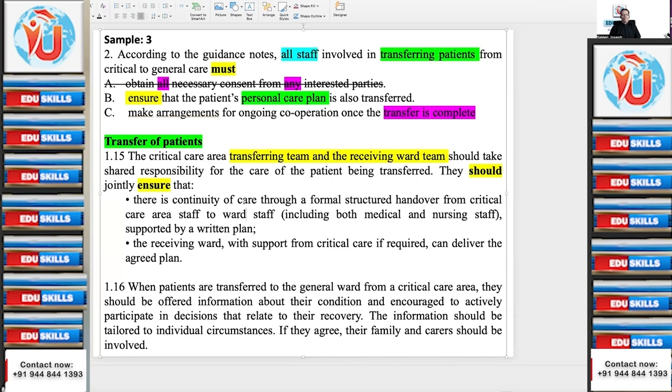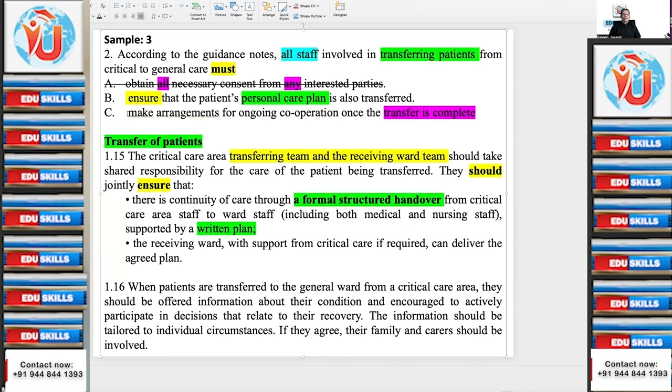Okay. Written plan. Equivalent of which? Personal care. Written plan is synonymous with personal care. Anything else? A formal structured handover. What does it mean? Equal to personal care plan. Care plan.